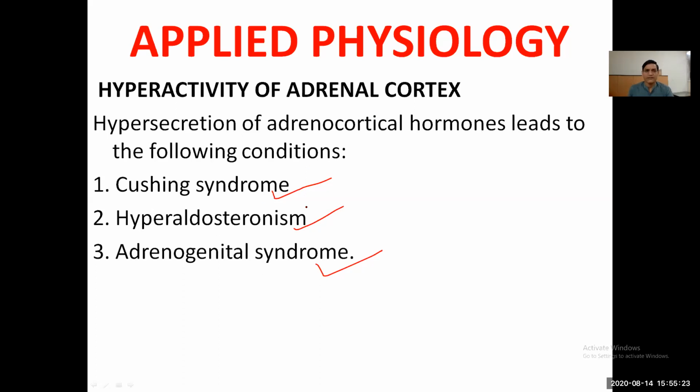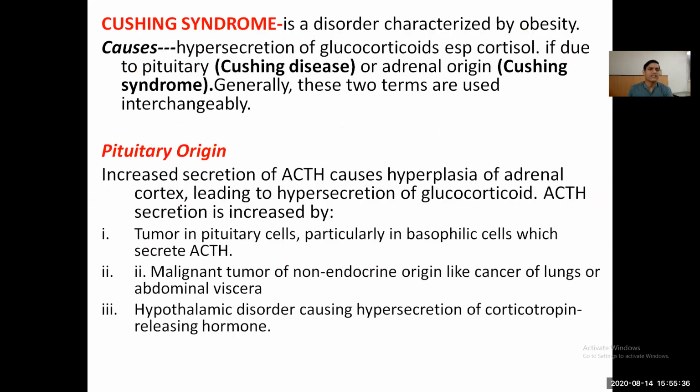We will see one by one, as we have already discussed the hyperaldosteronism. Primary hyperaldosteronism is also called Conn syndrome.